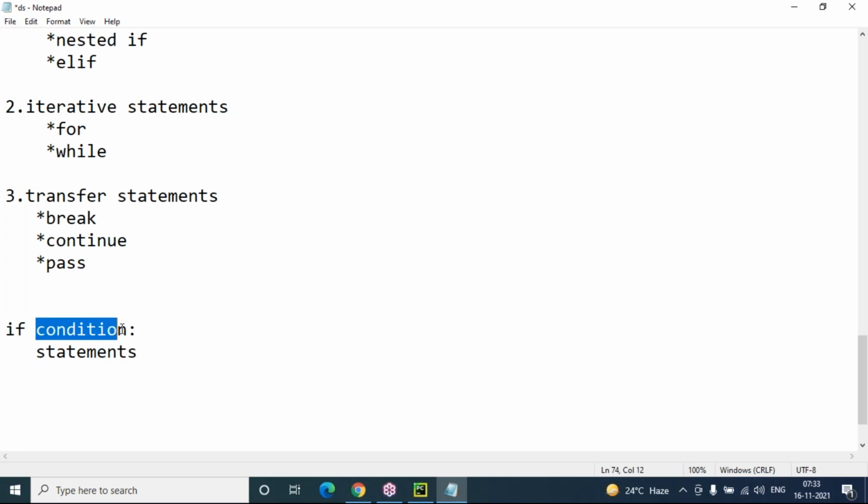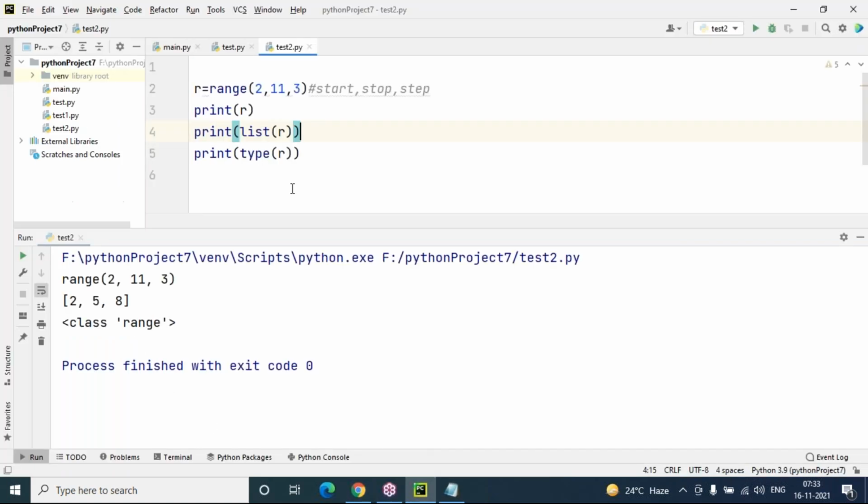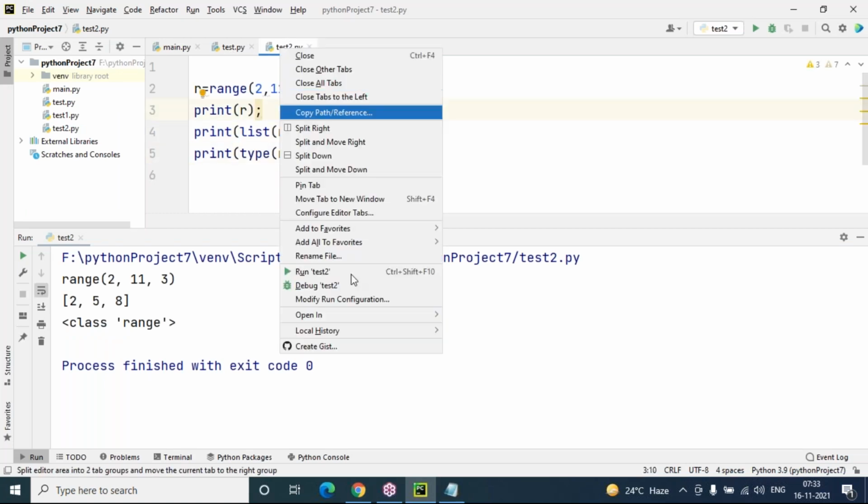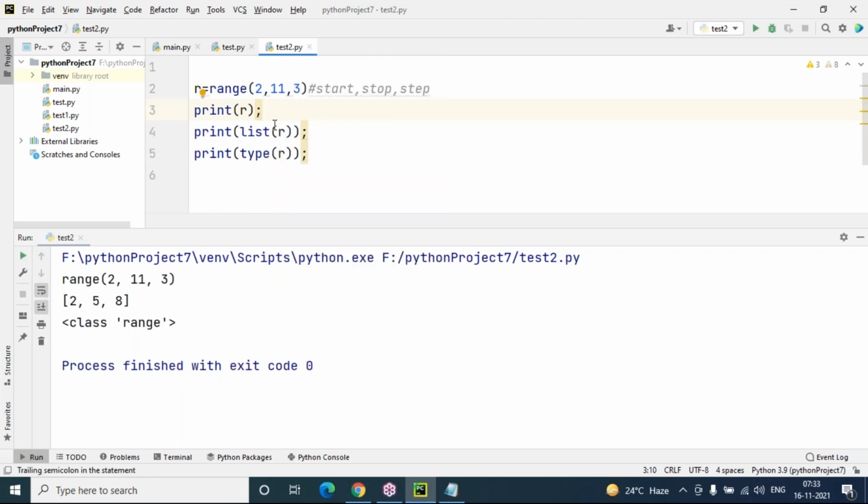Here I am taking a condition. The usage of brackets is optional, and the usage of a semicolon is optional, not compulsory. A semicolon in Python programming is not compulsory. If I give a semicolon, it will work fine, it won't give any error, but it is not required to mark the end of the statement, because it is line by line execution. Python is an interpreted language, so there is no need to give a semicolon for ending the line.